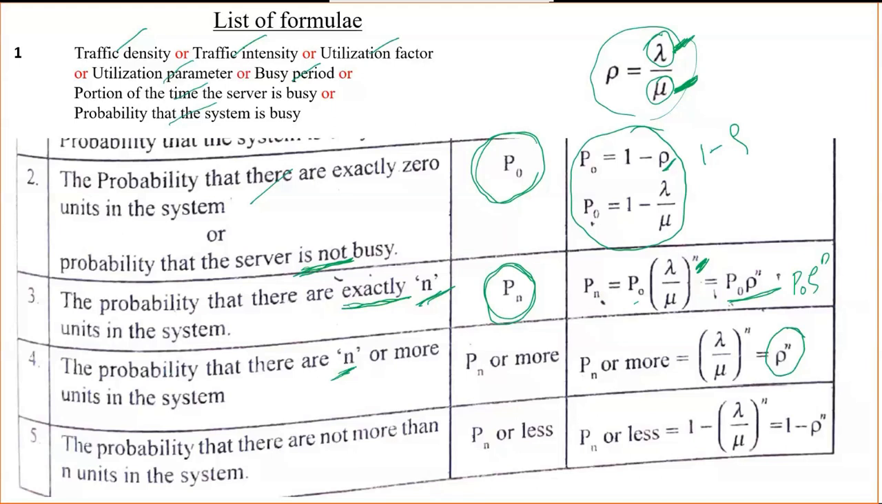The fifth one is the probability that there are not more than n units in the system. All these three, four, five relate to how many units are in the system. If it is exactly n, one formula. If there are n or more units, then another formula. The probability that there are not more than n units is 1 minus rho raised to n. Again, we need lambda and mu.